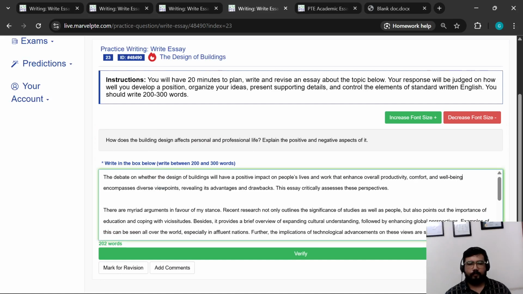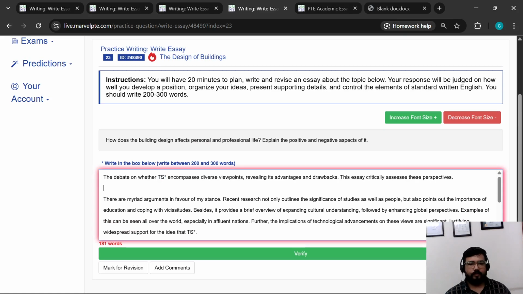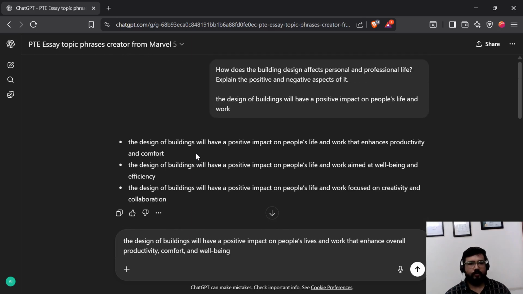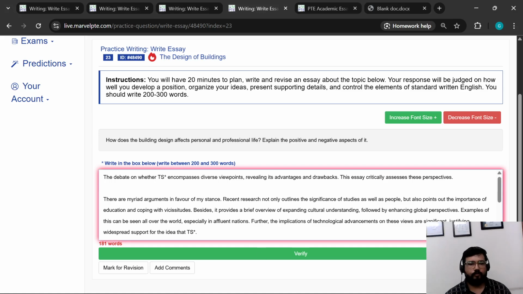and let's add a few more words from other suggestions. Well-being, efficiency. Let's just add one more word here. We have taken a word from the suggestions from ChatGPT.